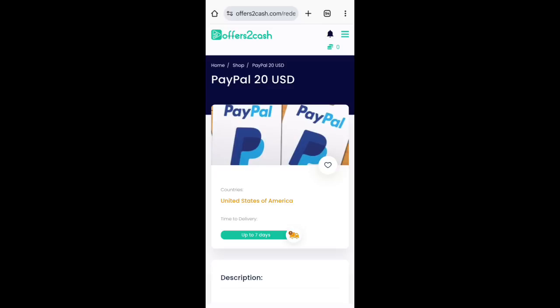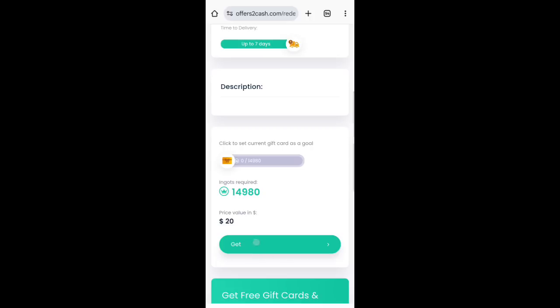Once you reach this minimum withdrawal, all you need to do is to message me. If you are not in my WhatsApp group, make sure you are in my WhatsApp group. It is only when you're in my WhatsApp group that you can have access to me. Do you understand? So once you get this point and then you claim this $20, message me. I will tell you how to convert it to naira. So that is it, guys. That is all you need to do.